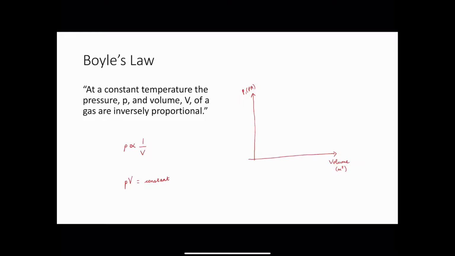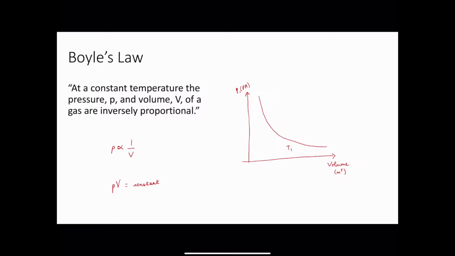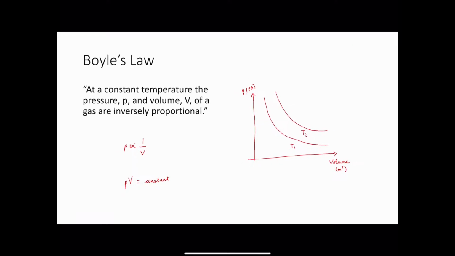So this is our first temperature, let's call that T1. If we have a different and separate temperature that we can call T2, we'd expect something like that. And then finally we had something T3. We would expect something like that.